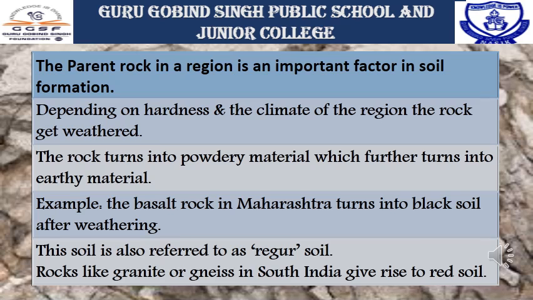Examples are here, children: the basalt rock. This basalt rock is found in Maharashtra, which turns into black soil after the weathering process. Children, this soil is also referred to as regur soil. Basalt soil is also called regur soil. Now rocks like granite or gneiss in South India give rise to the red colour soil.